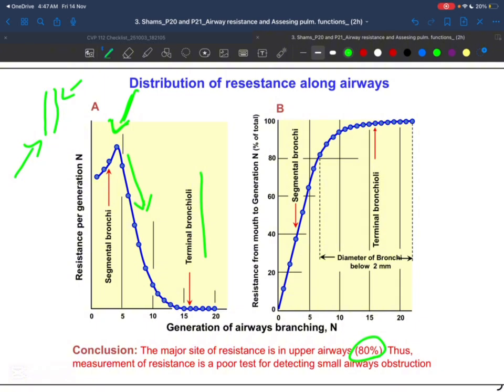Tamam? Same way here. We're saying that the higher resistance begins from the beginning. And then since we're segmenting and branching here, the diameter goes up, and since the diameter goes up, we have a lower resistance.